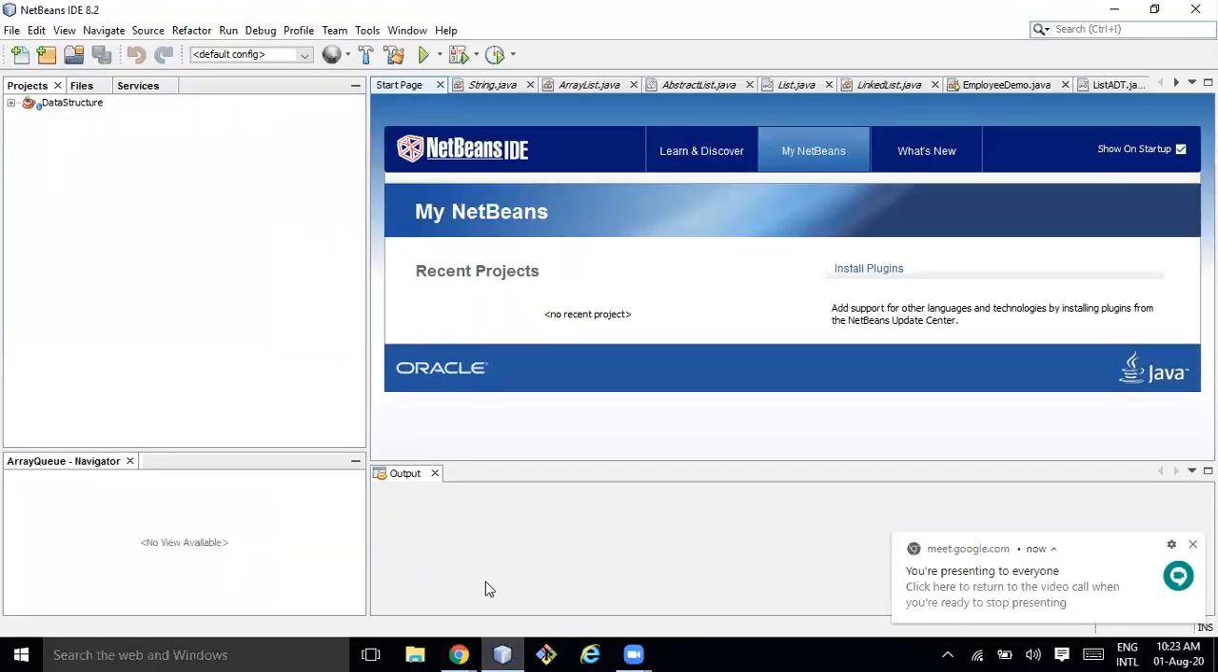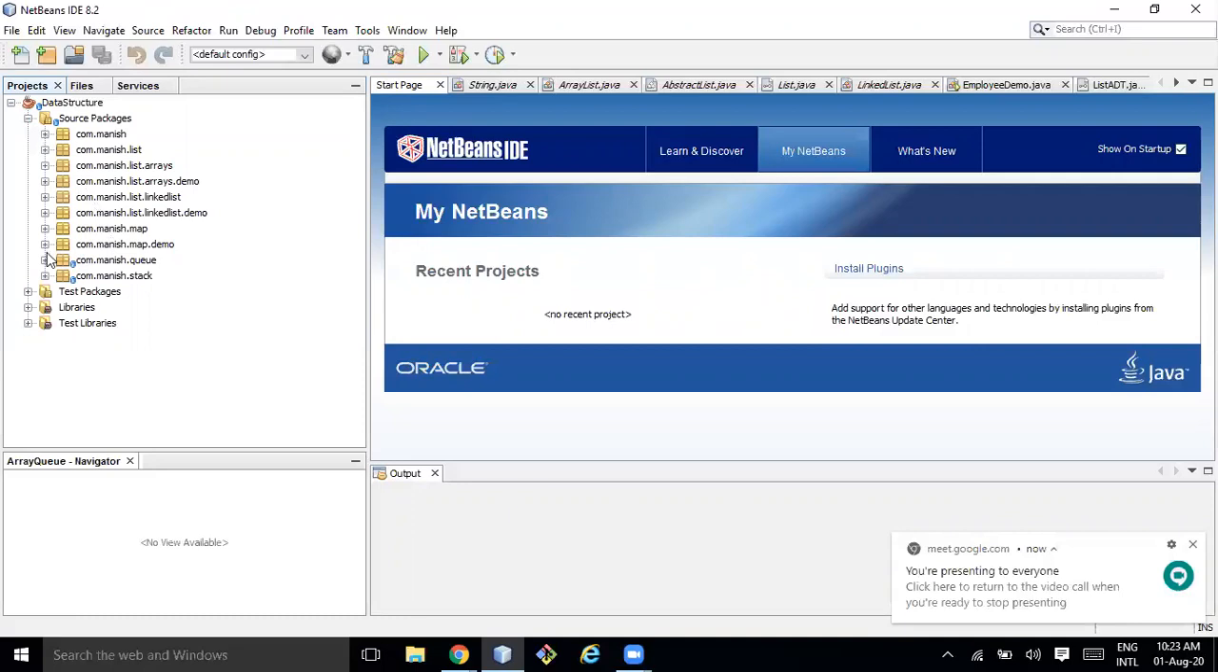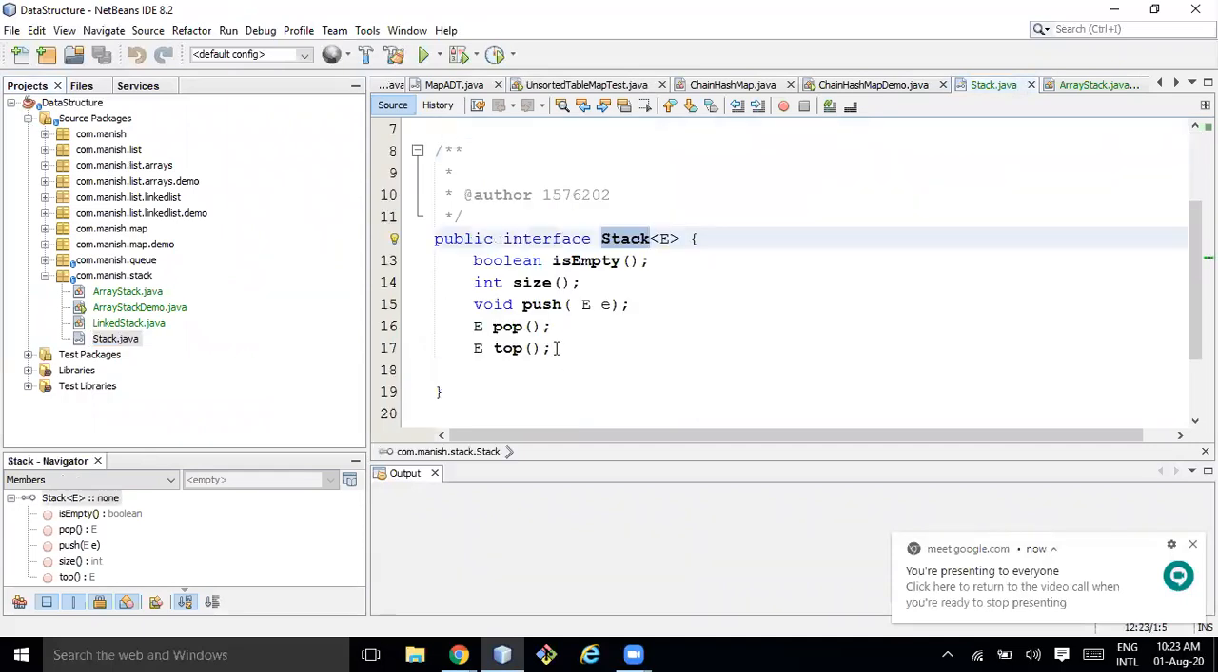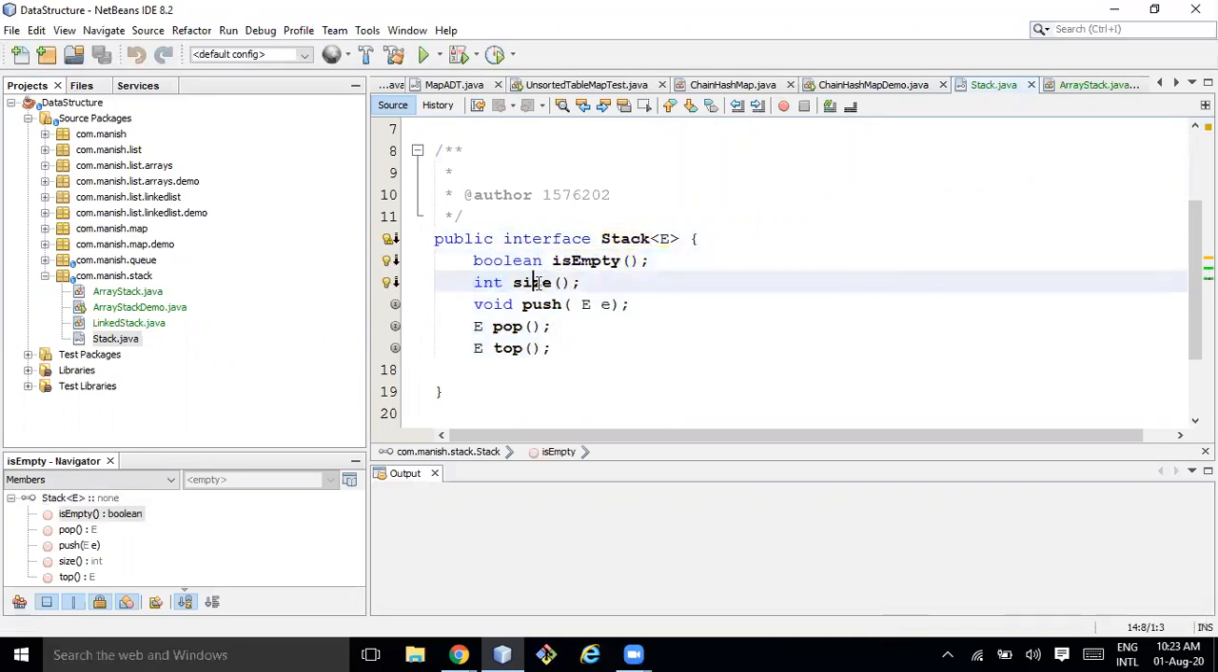If we are designing any abstraction in Java, we create an interface, and it has 5 methods. isEmpty returns a Boolean. Size gives the size of the stack. Push inserts an element into the stack. Pop extracts the top element. And top just gets the top element without deleting it from the stack. This is the main difference between pop and top.